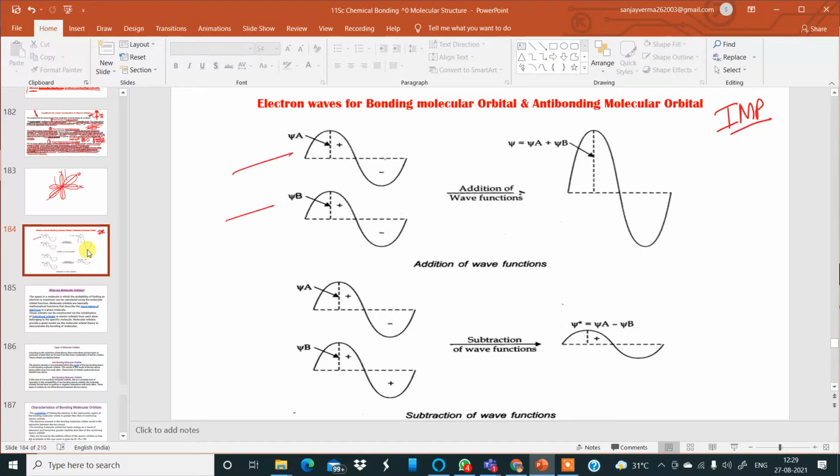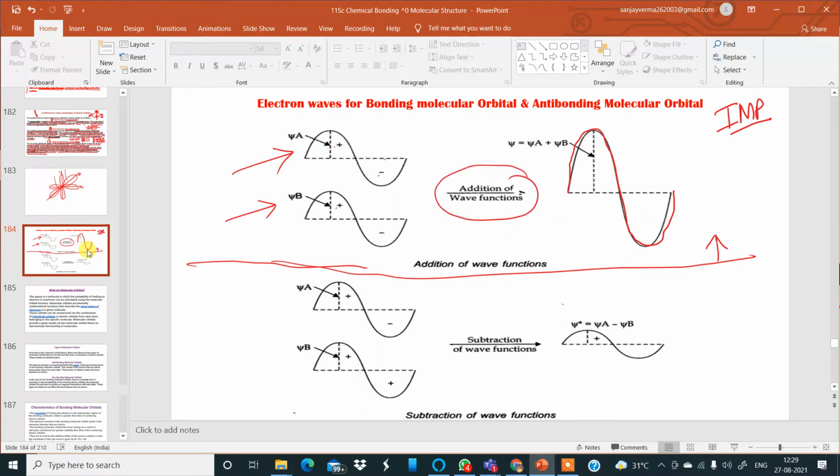These are the two electron waves when there is a bonding molecular orbital forming. Whenever there is a bonding molecular orbital forming, this upper half part is for bonding. So if these two waves add with each other, plus and plus overlap with each other, there is an increase in the amplitude. This type of bonding results because of addition of wave functions which are in phase.